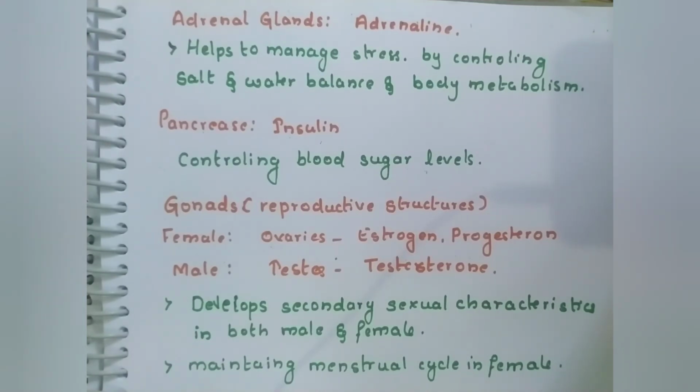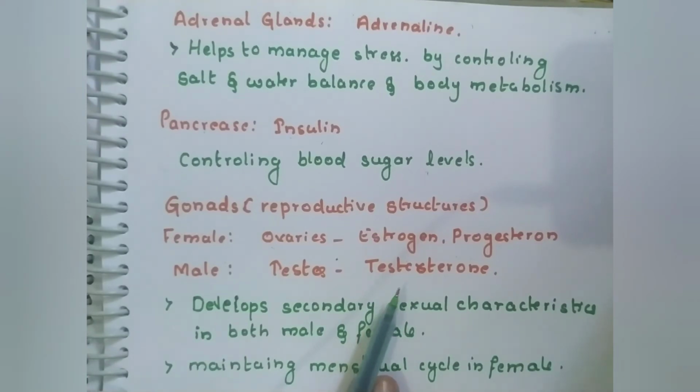What are secondary sexual characters? When you hit maturity, in the case of males, you see the male will start developing a mustache and beard, and the muscles will start developing. These are the secondary sexual characters. In the case of females, we see breast development, and then she starts the menstrual cycle. These are the secondary sexual characters that occur when these hormones start releasing in the body of a female or a male.